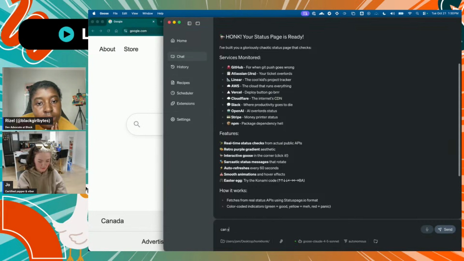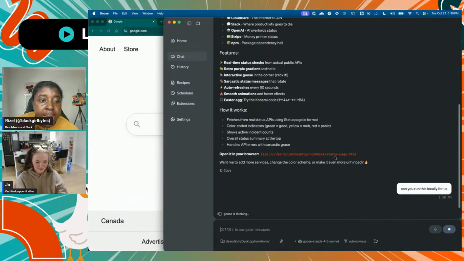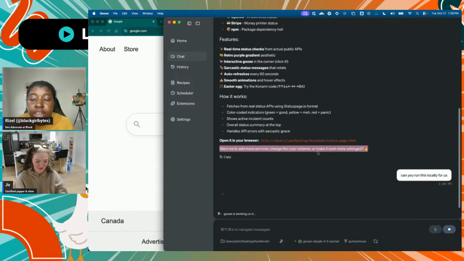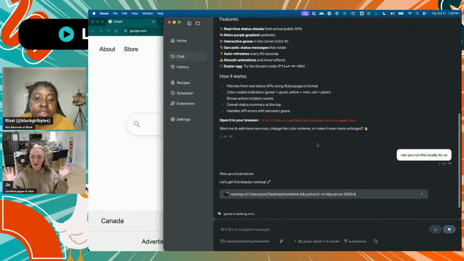Can you run this locally for us? I could just copy the... I do that all the time. I tell it... Oh, it literally just told me here. But let's see the power of Goose doing stuff for me. Right. And how long it takes, using Python 3. Oh, I hate when it does that. Okay, maybe I just want to do it manually. This is gonna take forever.